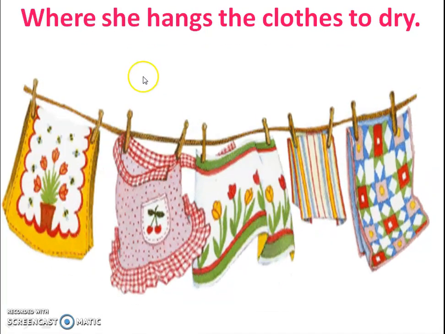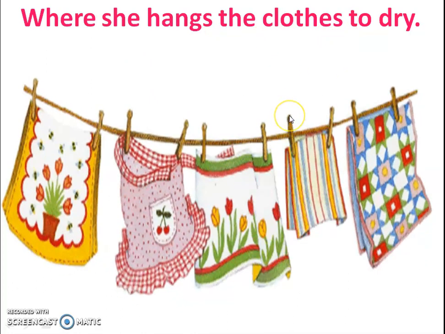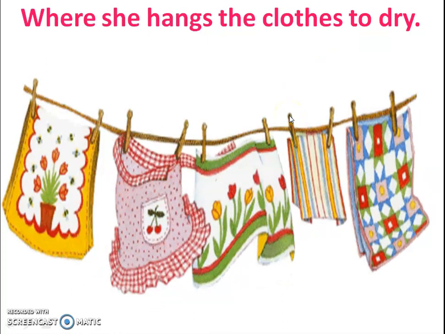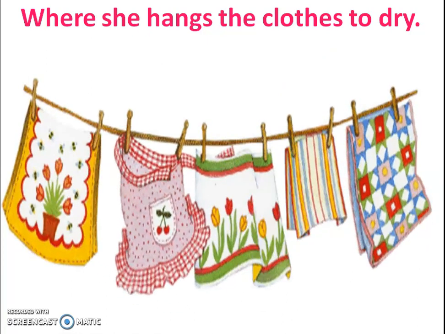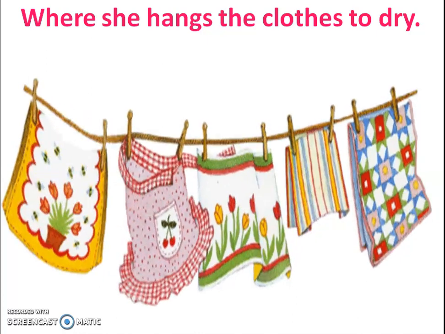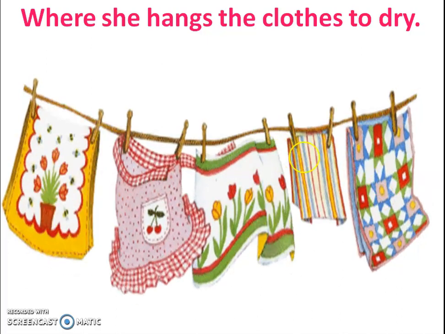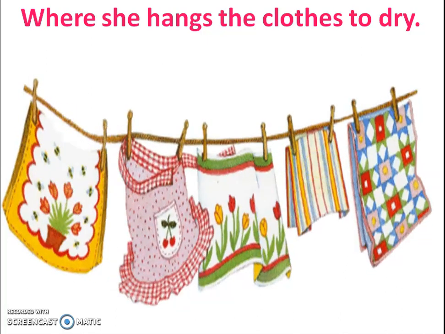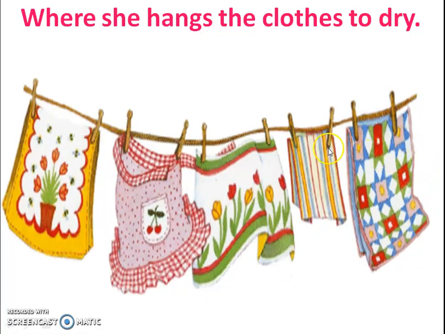Our last line is, "Where she hangs the cloth to dry." Here, after washing, we hang the clothes for drying. But here Mrs. Ocean washed the clothes every day. The whole year she is washing clothes. She uses bluing for washing clothes, so the bubbles form in water. But I haven't seen where she keeps all the clothes for drying, because we have to discover where she keeps all the clothes for drying. In this way, we are completing this poem.